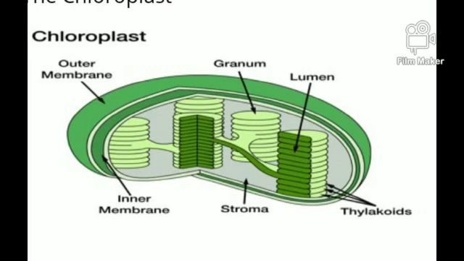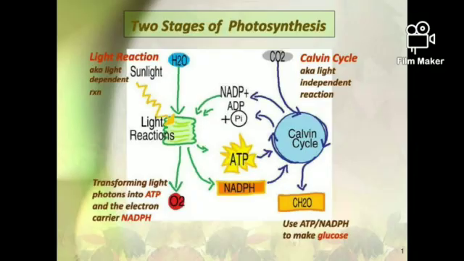Photosynthesis in the chloroplast involves several events. These are the conversion of light energy to chemical energy, photolysis of water, that means the splitting of the water molecule, and the reduction of carbon dioxide to carbohydrate. The photosynthesis process can be divided into two stages. The first is the light reaction and the second is the dark reaction. So first, the light reaction.